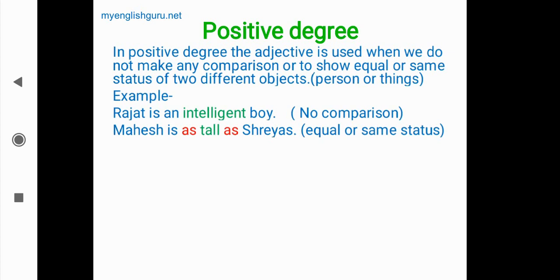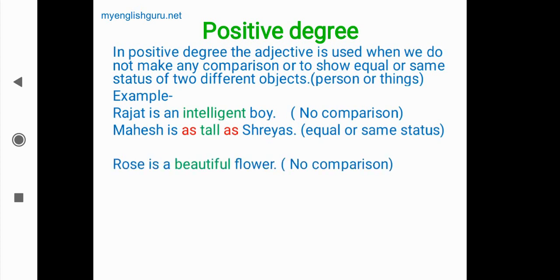That is why as and as means Mahesh has the same height as Shreyas. So the adjective in simple form is used in positive degree. This also should be taken care of, that in positive degree there is no comparison, or both the objects, people or things are of the same status.